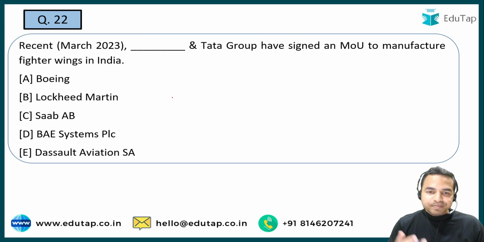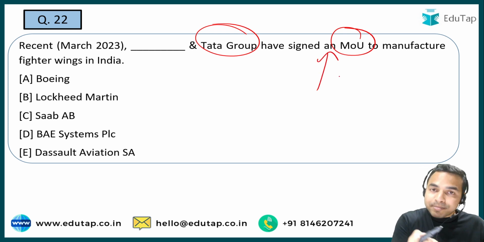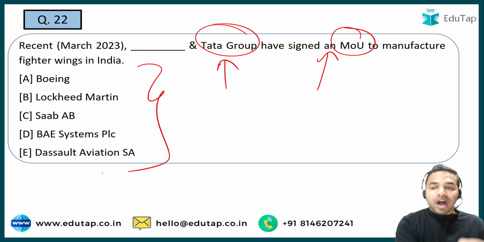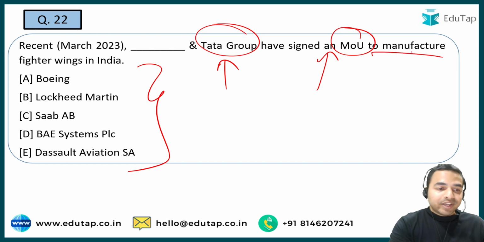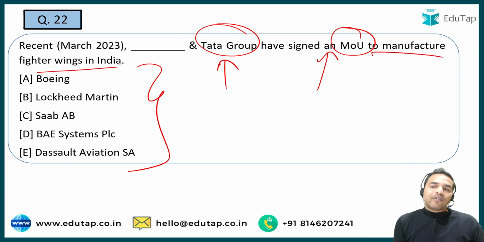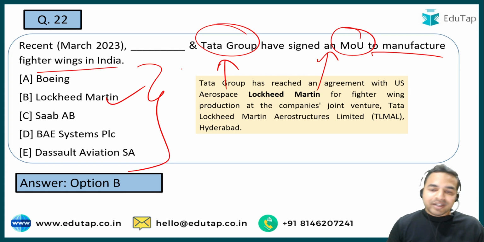So next question. So Dash and Tata Group have signed an MOU. See guys, once again there is a news on the MOU. What is the question? It is on the name of the party. One party is being given, that is Tata Group, another party is being asked, and the aim of that particular MOU is to manufacture fighter wings in India. तो fighter wings को manufacture करने के लिए इंडिया के अंदर टाटा ग्रुप ने कौन सी कंपनी के साथ MOU साइन किया है? The name of that company is Lockheed Martin. That is the right answer.